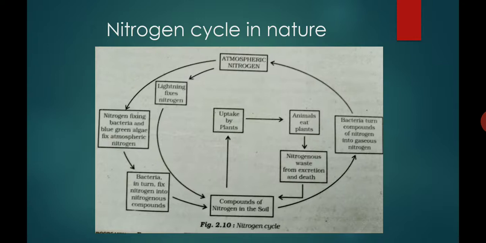They convert the compound form of nitrogen into elemental free gaseous nitrogen. So the nitrogen gas remains constant in the atmosphere.